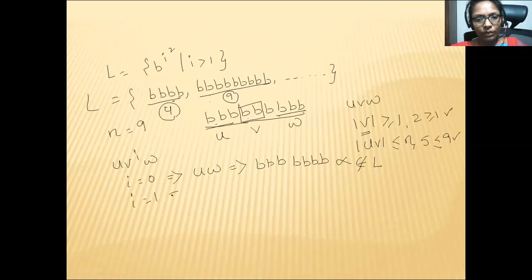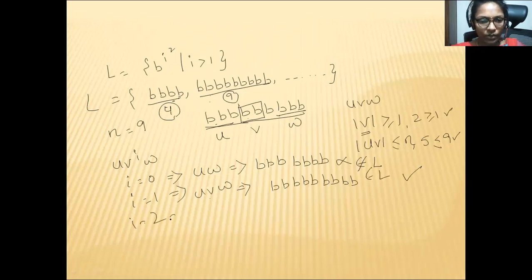You can take one more case, i equal to 1. If I take i value as 1, so u v^i w, what is uvw? As it is, the given string only, right? So 9 b's: 3, 6, 7, 8, 9. So 9 b's are available in your language. So this string belongs to the language.